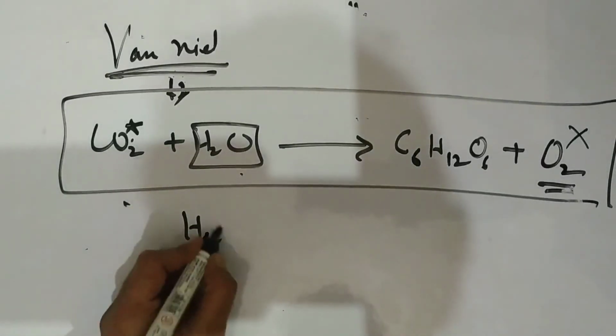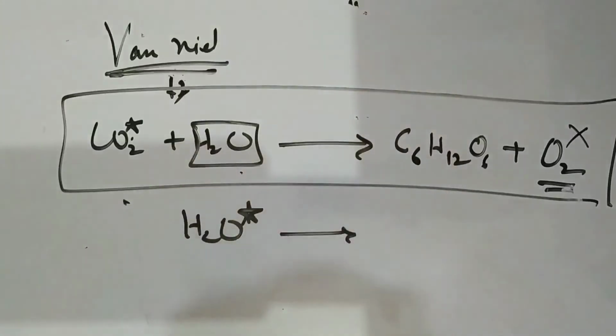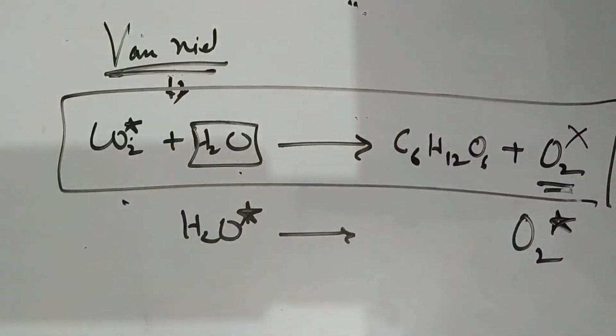In the next experiment, he radioactively labeled the oxygen of the water molecule, and the oxygen released during photosynthesis was labeled. So they concluded that the oxygen which is the product of photosynthesis arises from the water molecule, not from carbon dioxide.